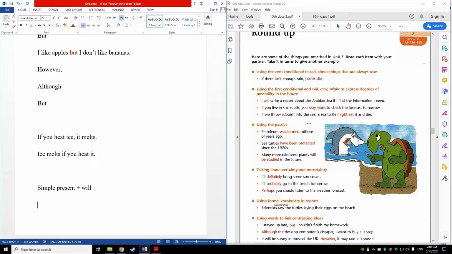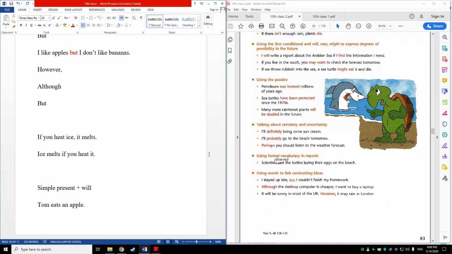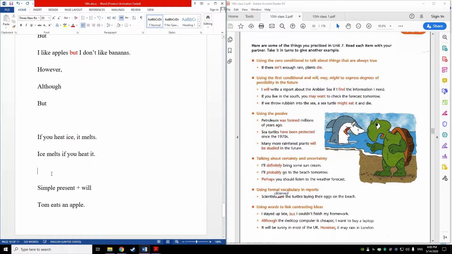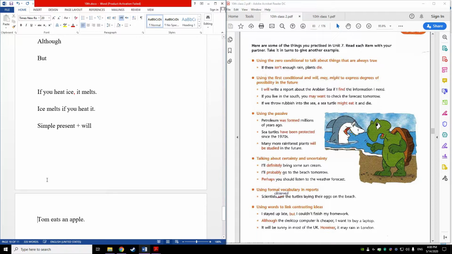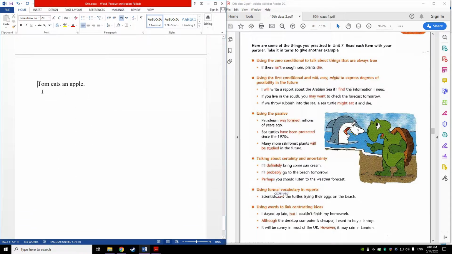Like if you remember, I said Tom eats an apple, and I look at the tense of the sentence. Let's put it in one page here. Tom eats an apple. I look at the sentence. What tense is it? It's in the present simple.